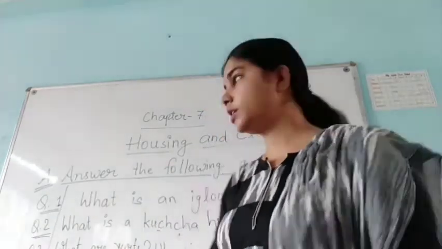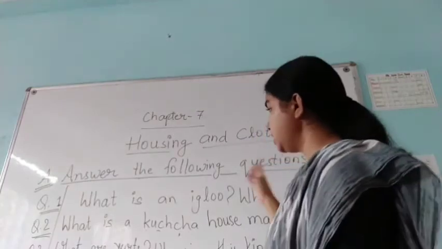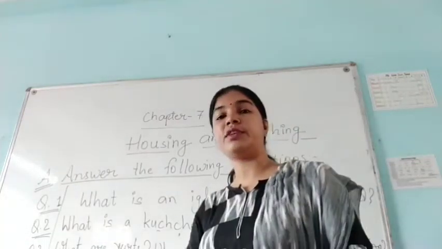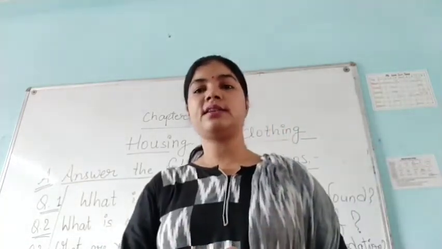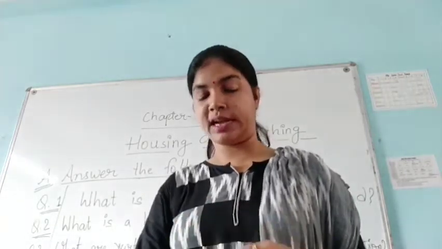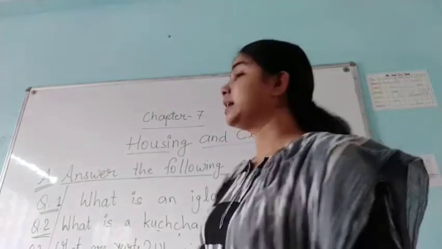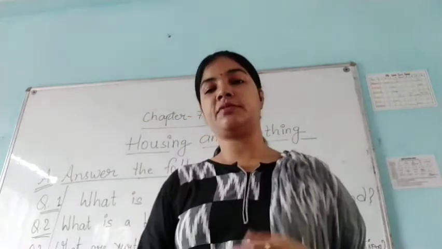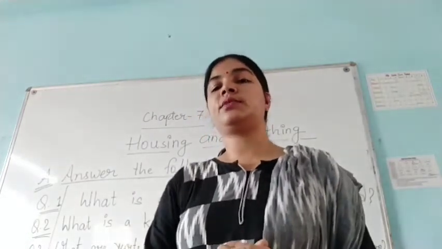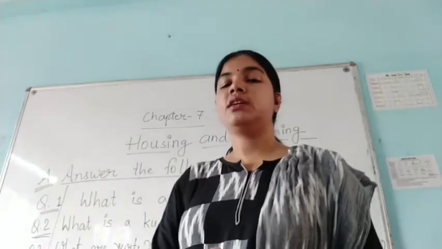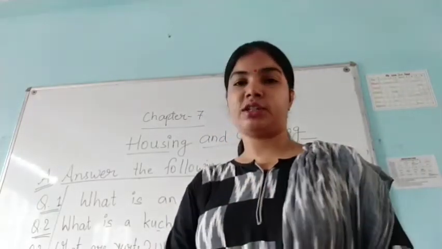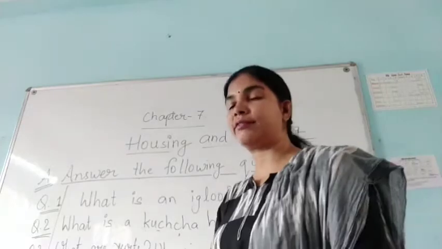So here we are going to discuss these questions and answers. After that we will discuss the fill in the blanks and multiple choice questions that are given in your book. One more thing, in this chapter, one thing extra has been given, that is Gram Panchayat or the Nagar Panchayat. So we have to discuss that one also.